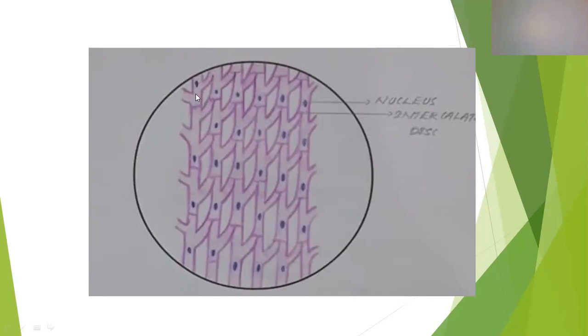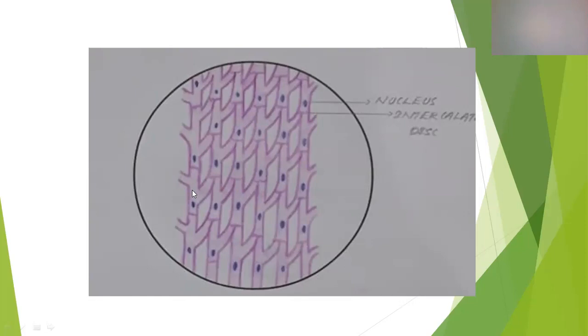In the case of skeletal muscle fiber, it's a long cylindrical cell or a long cylindrical fiber. But here it is not like that. Here this fiber is made up of numerous cells, or cells join together to form the cardiac muscle fiber. Now these cell junctions are known as the intercalated disc. So here we can see the cell junctions. These cell junctions are known as intercalated discs.